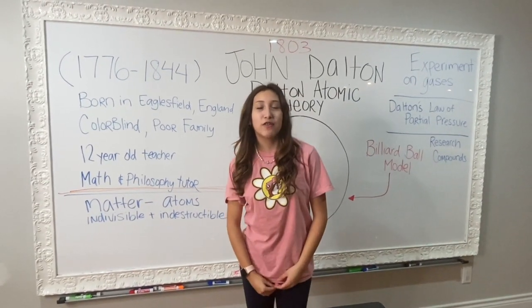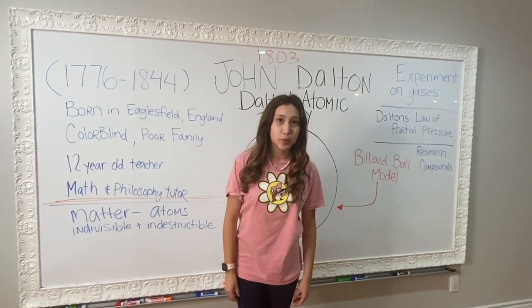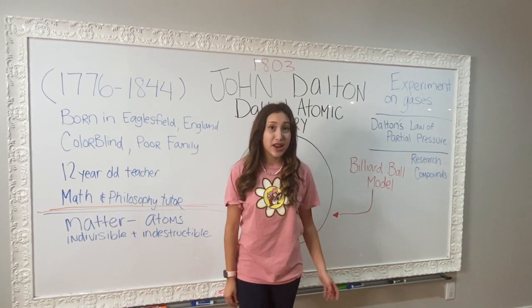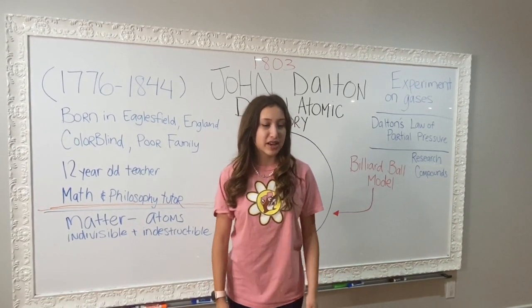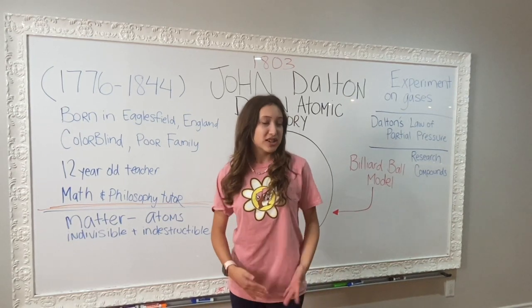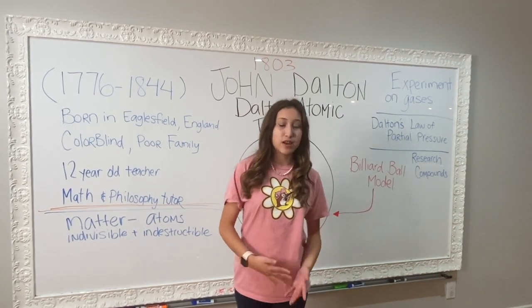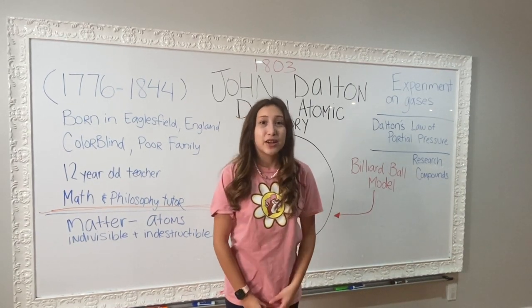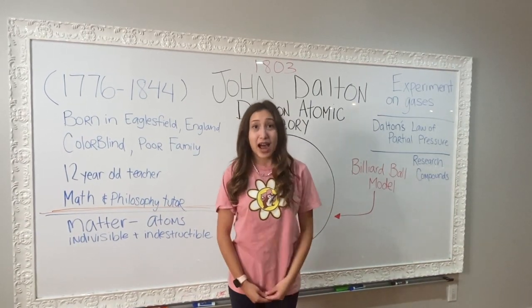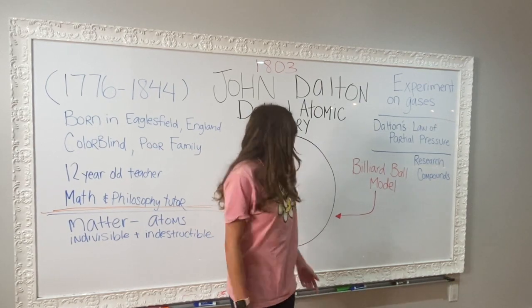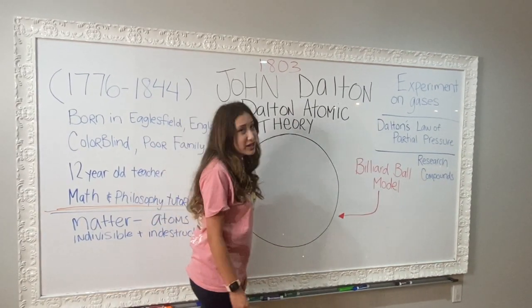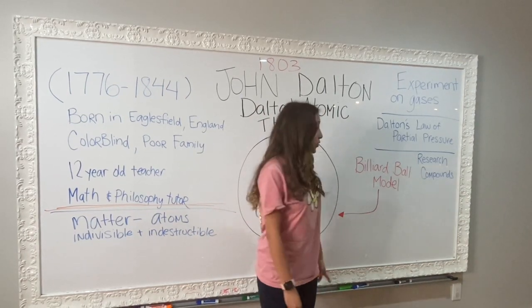Dalton thought that the law of conservation of mass and the law of definite proportions could be used to explain the idea of atoms, and he thought that everything was composed of atoms, and he thought that they were solid, massy, and movable particles. So Dalton didn't have the necessary equipment to see if atoms had any internal structure, so this is what he thought an atom looked like. His atomic theory is known as the billiard ball model.